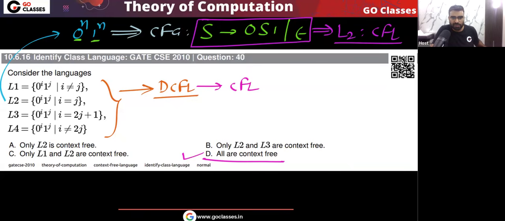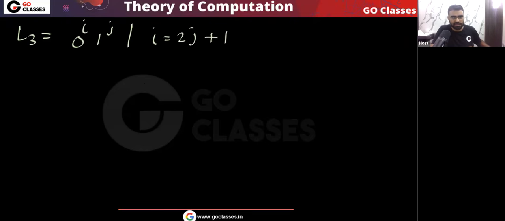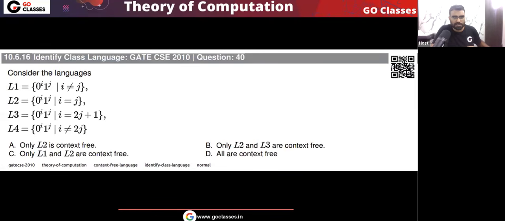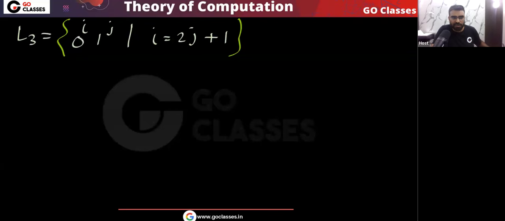What about L3? L3 is also CFL. This is the language L3, 0 power i 1 power j, where i is equal to 2j plus 1. Now for this language, I can create the context free grammar. So this language will be a context free language. Of course, if you notice, this is DCFL also. Remember, all these languages are actually DCFL. But the question is not asking for DCFL, the question is asking for CFL. So for CFL, I can create the context free grammar. If I can create the context free grammar, then that language will be CFL.